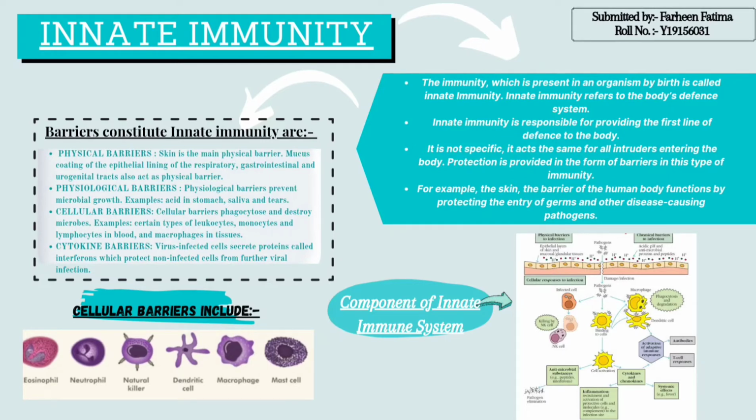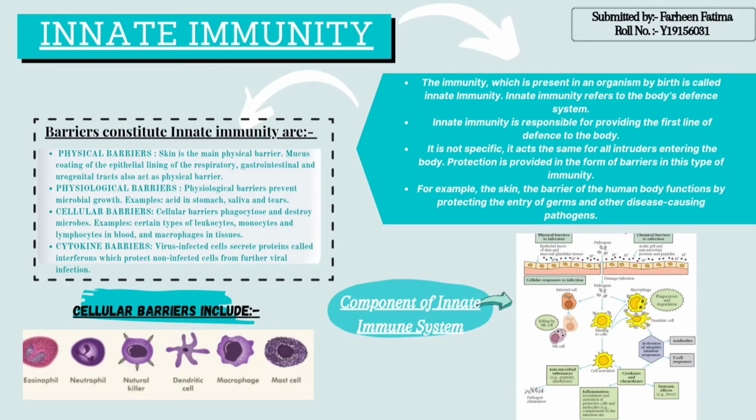So, starting from what is immunity? Immunity refers to the body's ability to prevent the invasion of pathogens. Humans have three types of immunity: innate immunity, adaptive immunity, and passive immunity. The topic of my presentation is innate immunity, so I am going to discuss innate immunity.